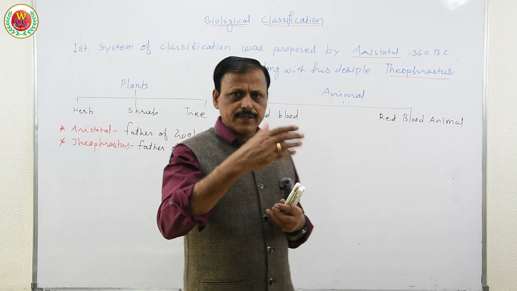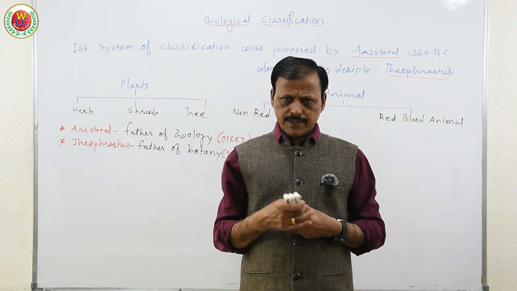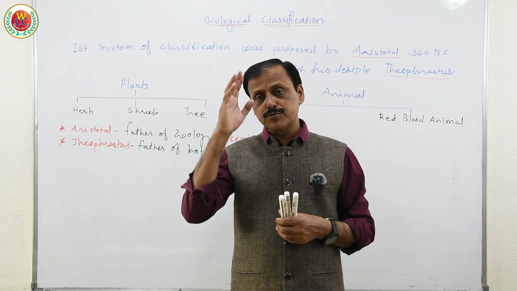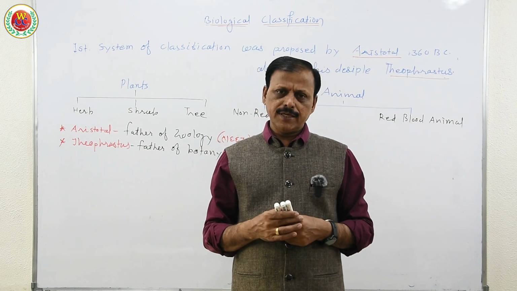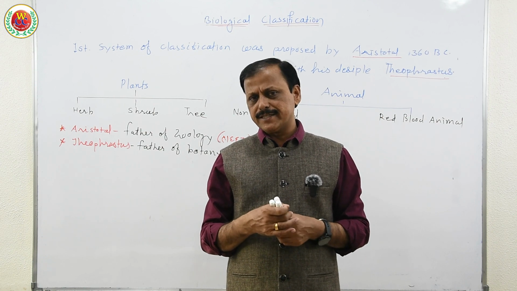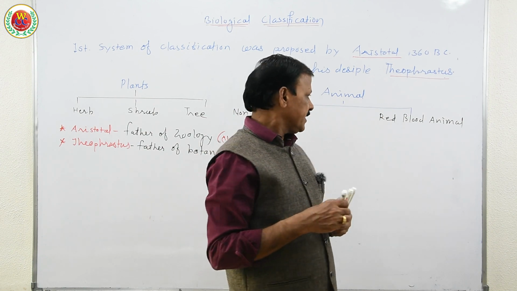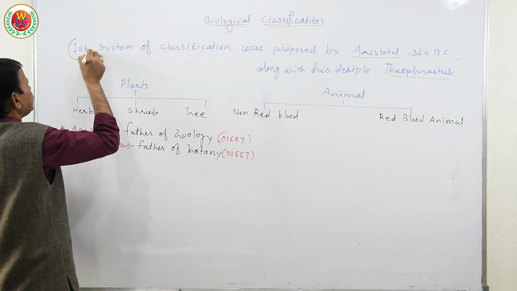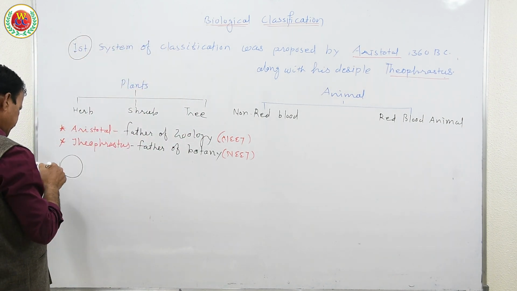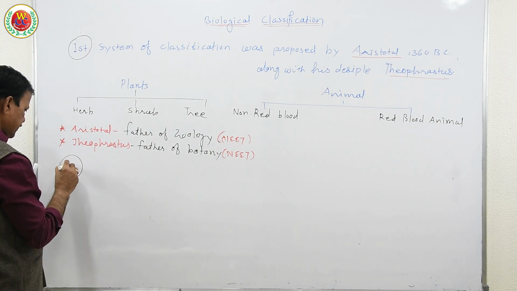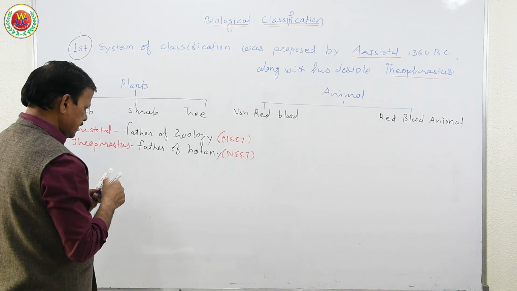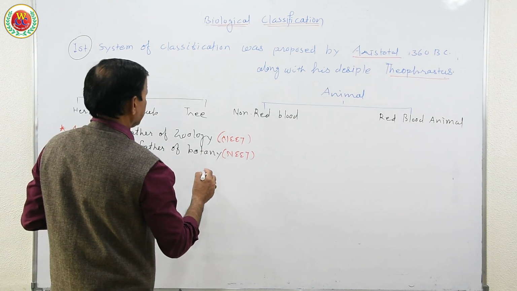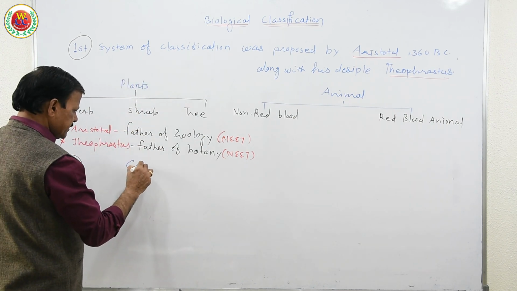Now, systems developed. This was the first effort, and there was a long gap till the 18th century. In 1753, another scientist, Carolus Linnaeus, made the second effort, a system of classification.